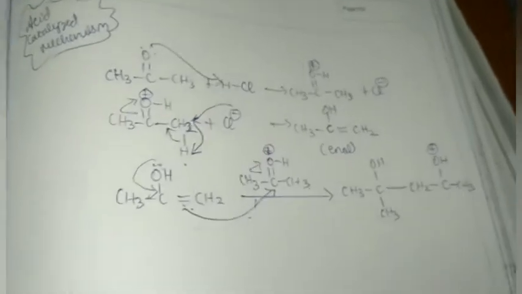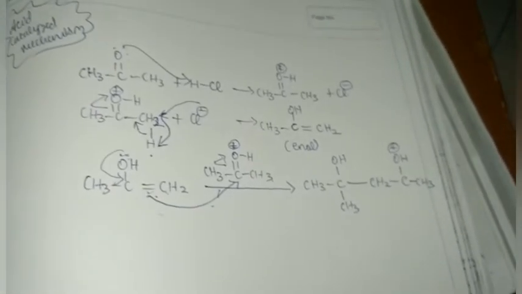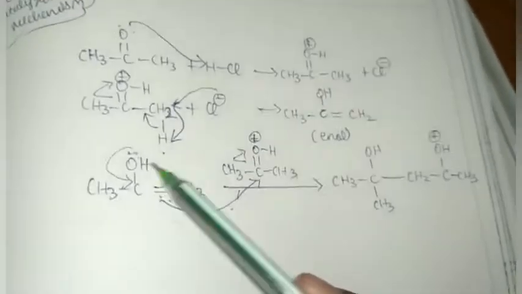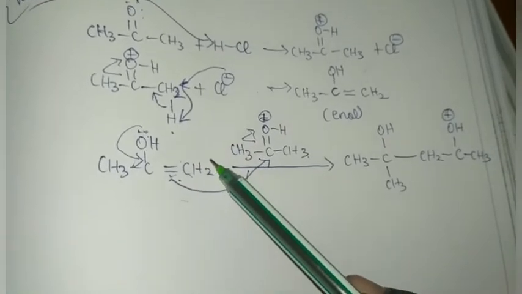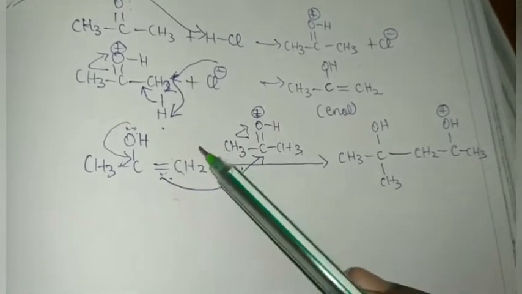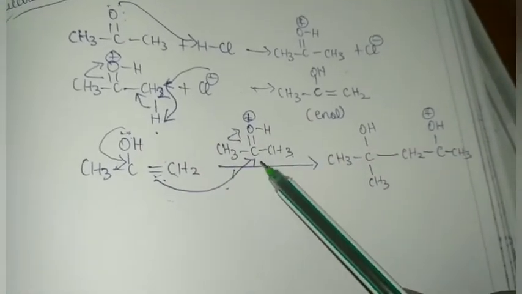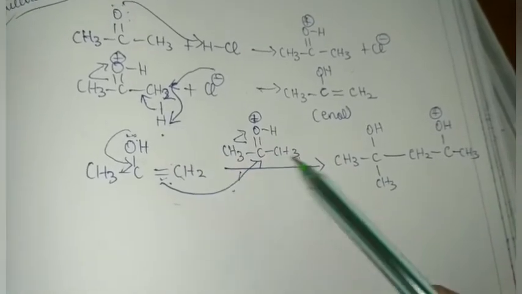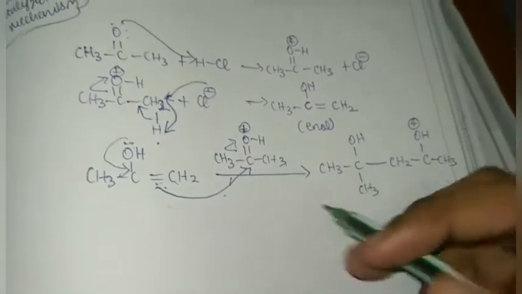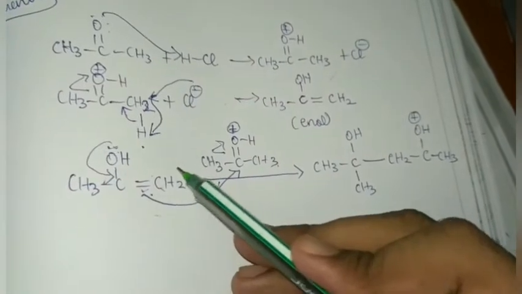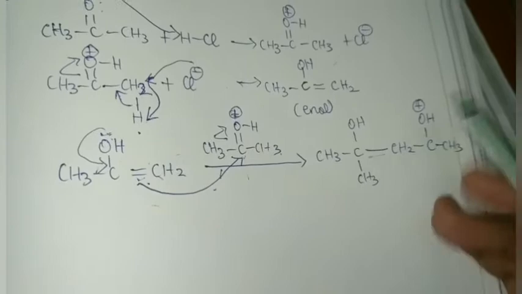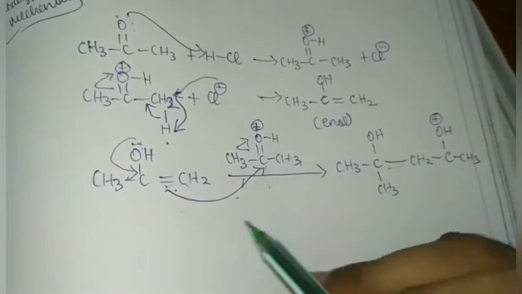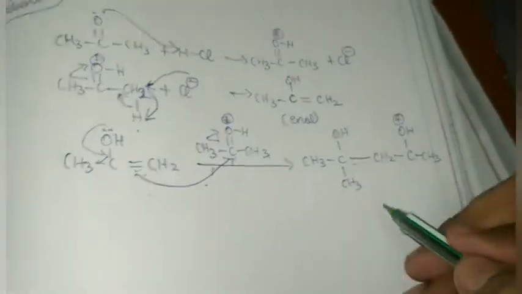As I already said in some video, while writing mechanisms we cannot violate the rules of chemistry. So while this comes over here, this bond breaks and polarizes to form a negative charge. Remember that, very important. This negative charge attacks the carbon and forms the bond over here. So this CH2 comes and forms this.